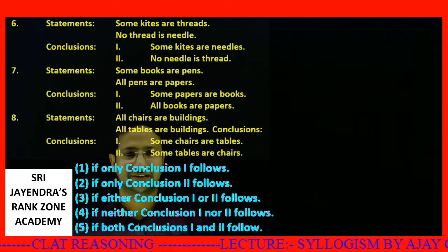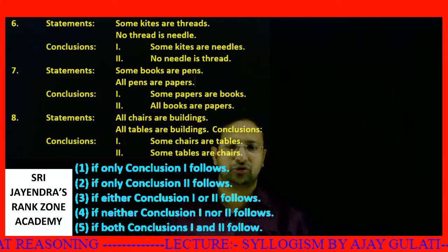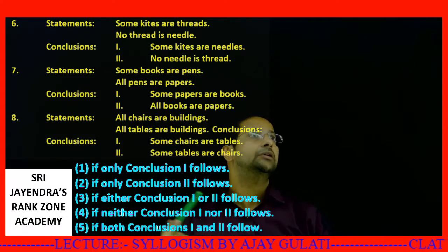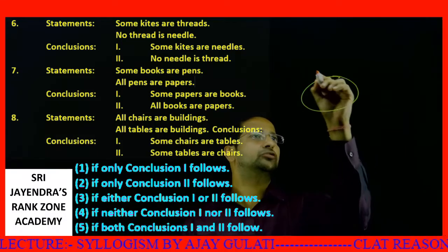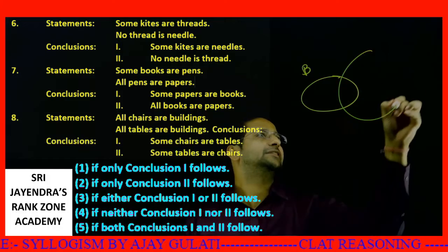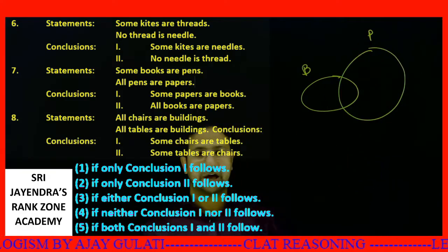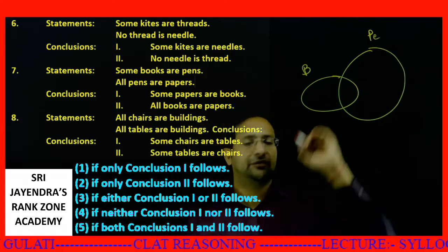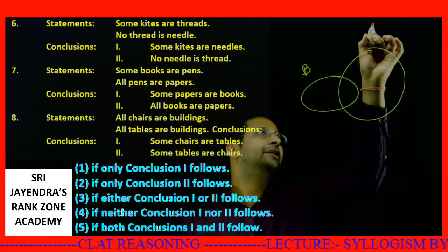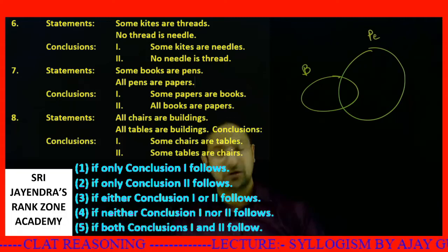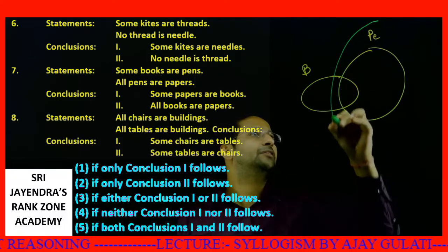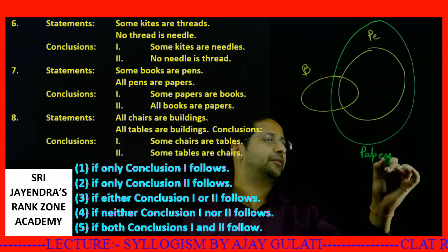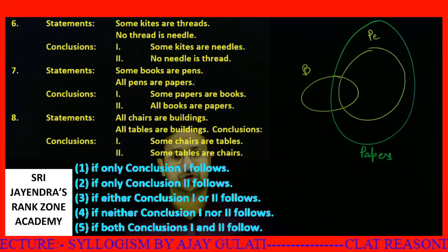The next set says some books are pens. So, first of all, I'll draw the original diagram. Some books, these are books, these are pens. Some books are pens. All pens are papers. Let's say these are pens. Now all the pens are contained in papers. All the pens are contained inside papers. Now let's look at the question.